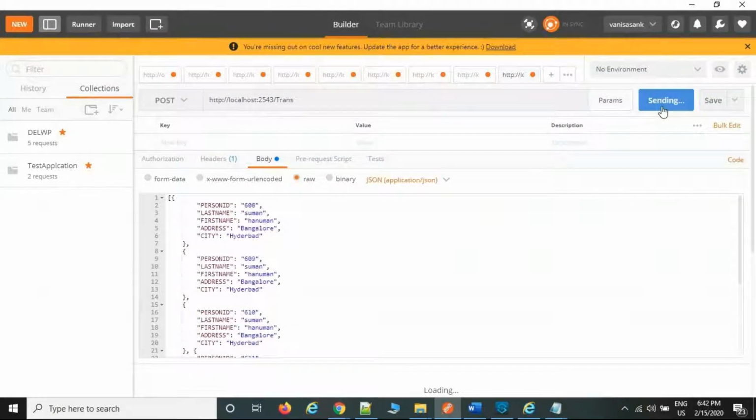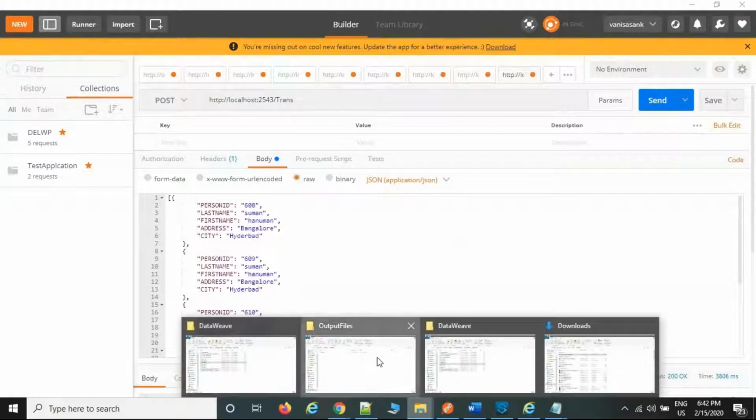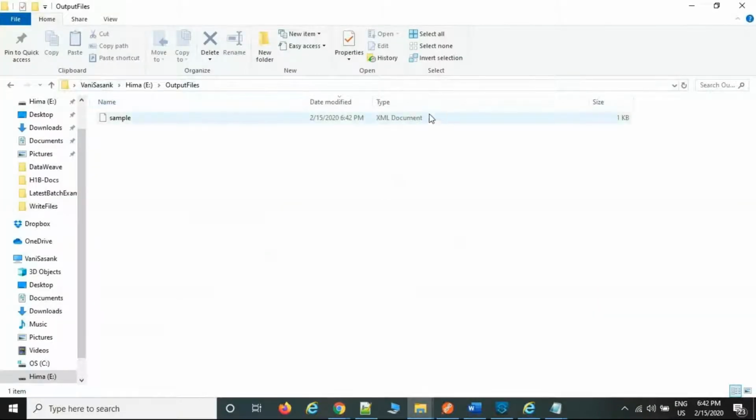Sorry. I'm going to check the location of this one. See, the sample.xml file got generated.